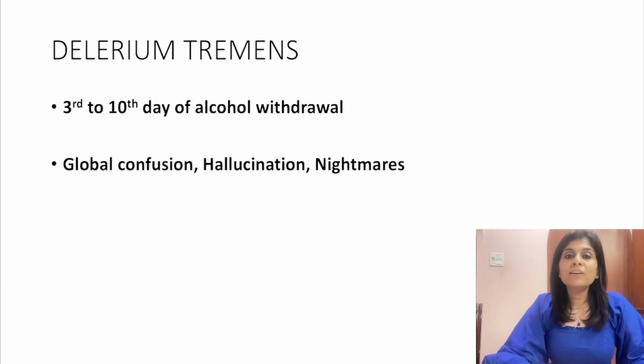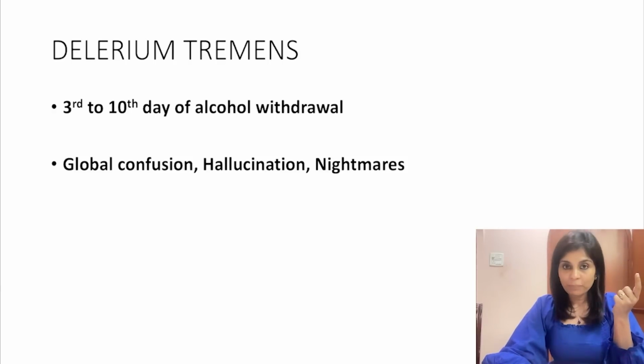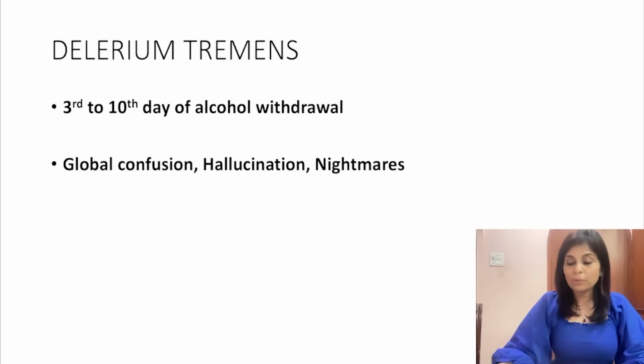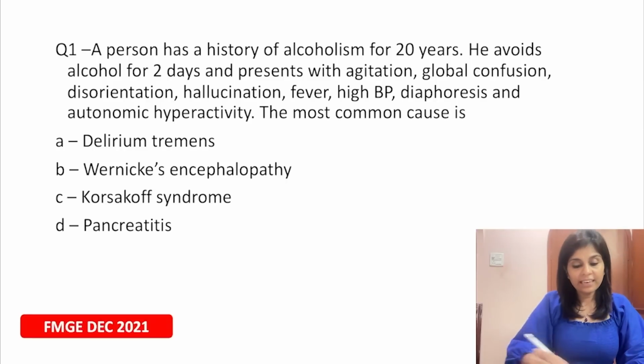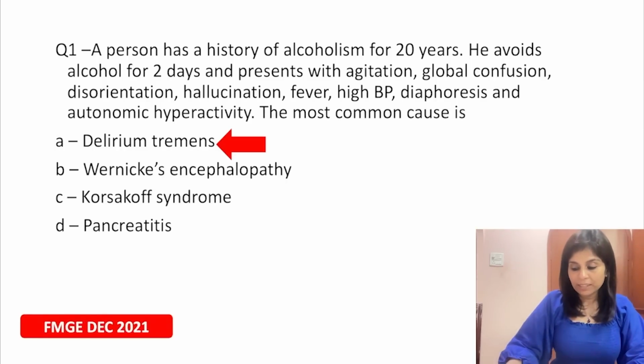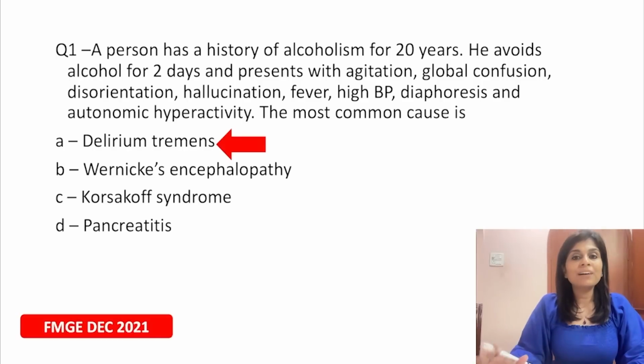And apart from this, they also present with physical manifestations. Physical in the sense they present with fever, high blood pressure, high heart rate, and tremors, that is why the name tremens. All these are because of autonomic hyperactivity. So what is the right answer here? The right answer here is delirium tremens, because there is a history of alcohol withdrawal and you see features both physical and mental.